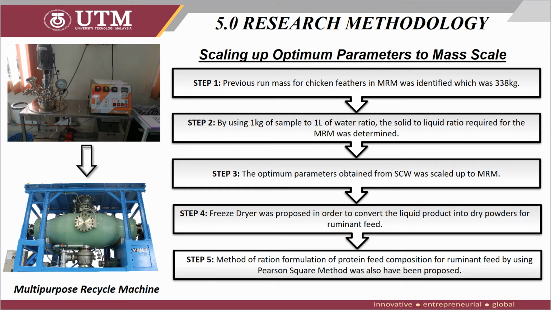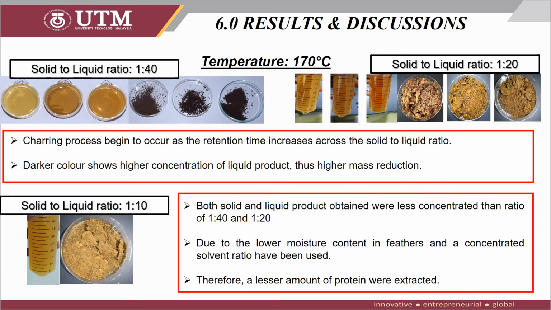Next, in order to convert the obtained liquid product into a dry powder for ruminant feed, a freeze dryer was proposed to carry out the drying process. And finally, the method of ration formulation of protein feed composition for ruminant feed by using the Pearson square method has also been proposed. Now, let's move on to the result part of this research.